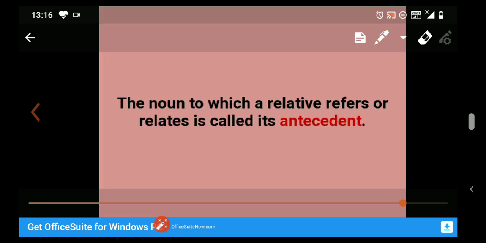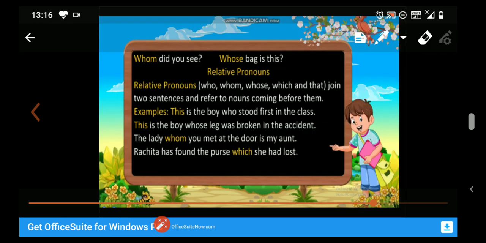So students, the noun to which a relative pronoun refers or relates is called its antecedent. Always remember this word, antecedent. What are antecedents? Antecedents are the nouns to which a relative pronoun refers or relates. See the previous slide.